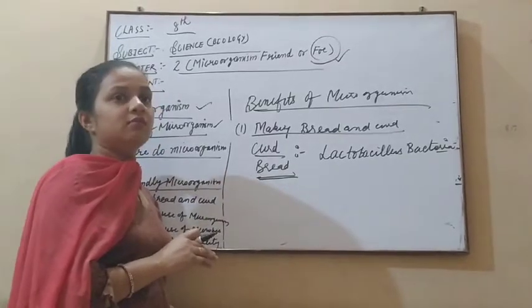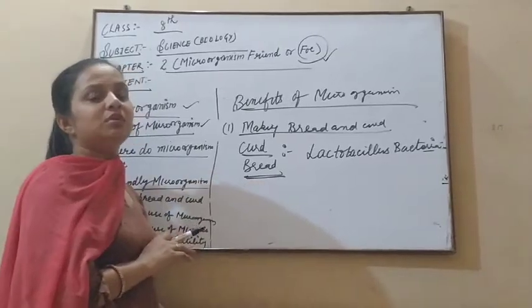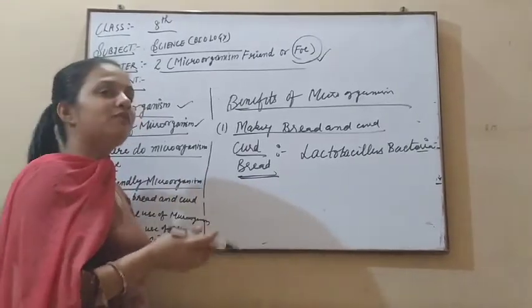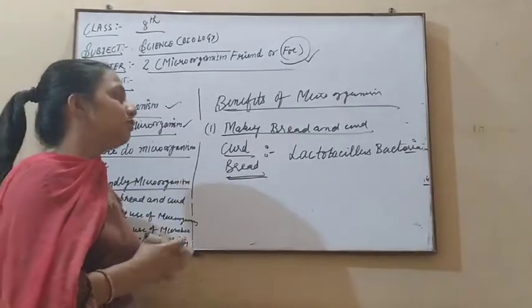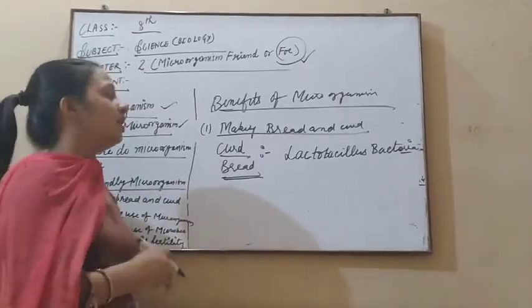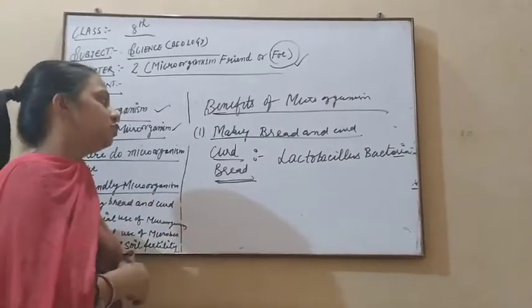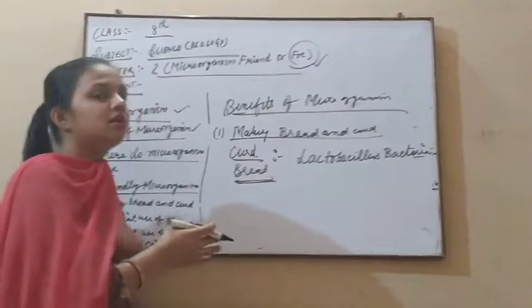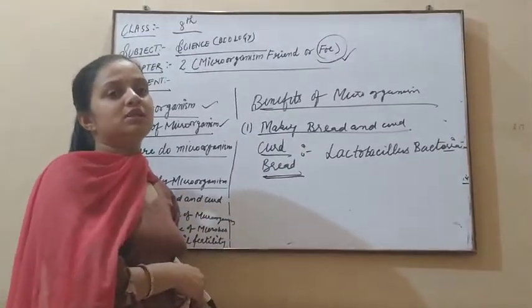But if we discuss bread, the fluffiness present in bread is because of the presence of microorganisms. So bacteria also play a very important role, and other microorganisms also play an important role in making bread. So making curd and bread is done with the help of microorganisms.